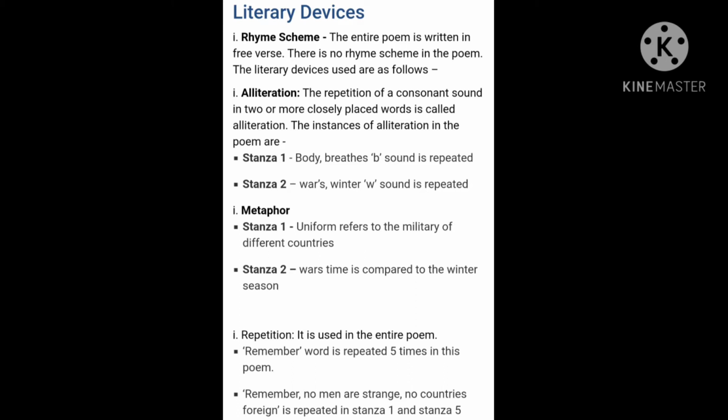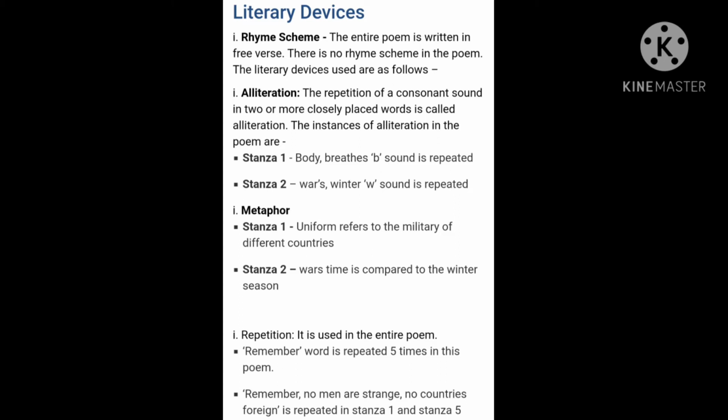The next thing is that it uses the poetic device alliteration. Alliteration means the repetition of consonant sounds. Except A, E, I, O, U, we have the other alphabets. They are called consonants, and the repetition of any consonant sound in a sentence is called alliteration.